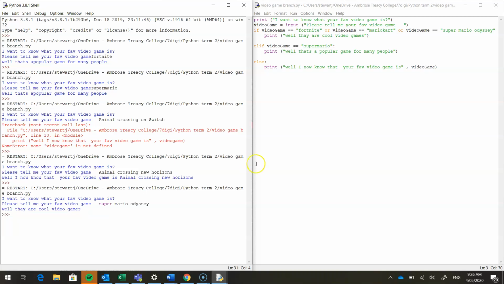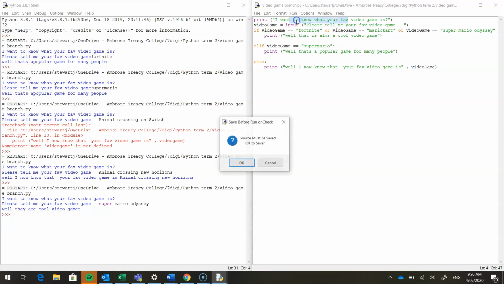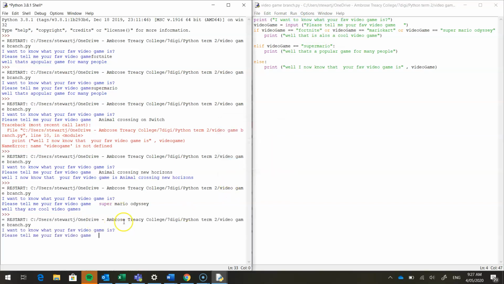That didn't really make any sense. Well, I probably need to go back to what I was saying. Well, that is also a cool video game. I didn't really think through that very well, did I? So it should accept Mario Kart now. Let's have a look at that one. So it will accept strings with spaces like Super Mario Odyssey. Mario Kart. Well, that was all one word, wasn't it? Well, that is also a cool video game.